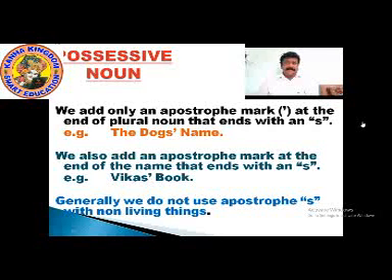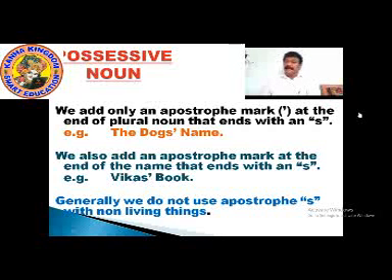You know it better. Living things are which is lively. Non-living things are maybe assets. It's a non-living thing. So generally we do not use apostrophe S with non-living things.